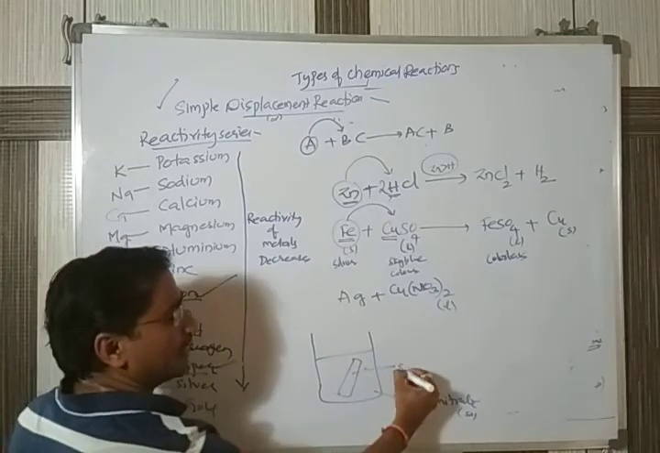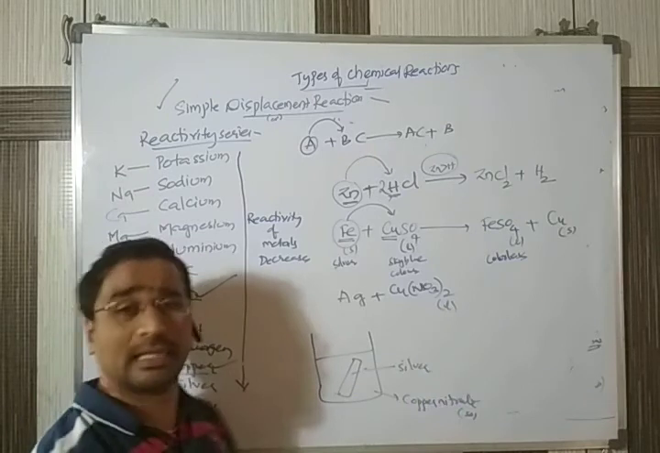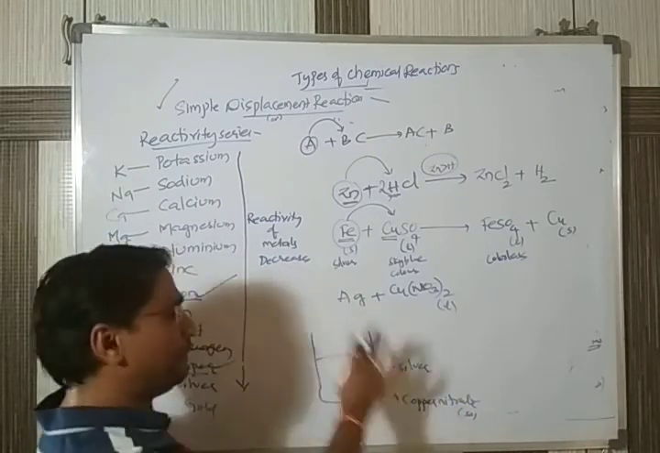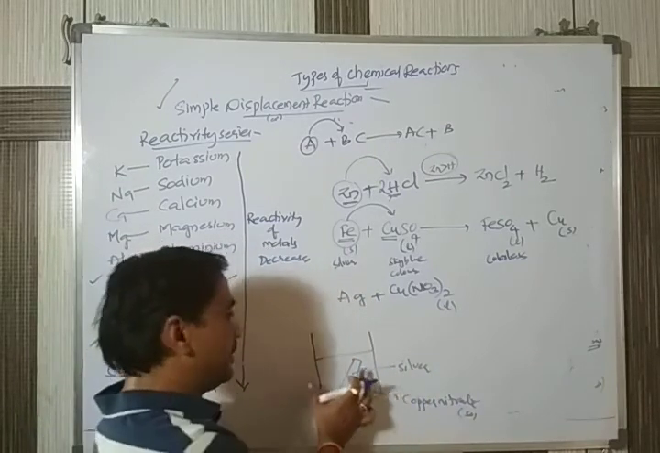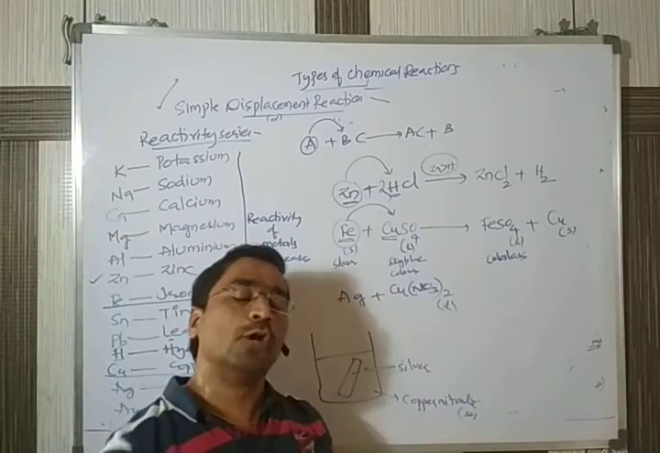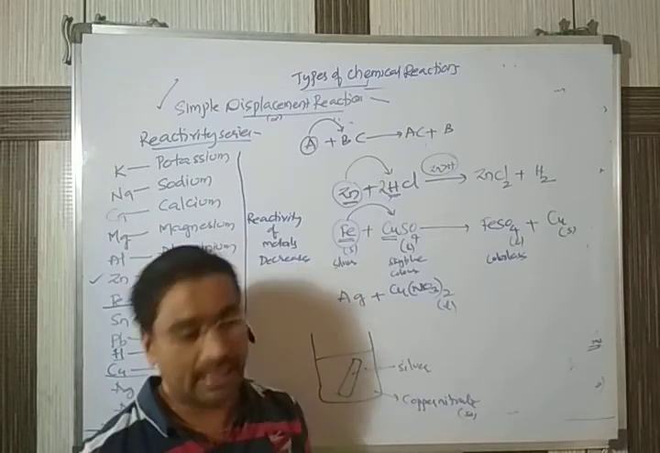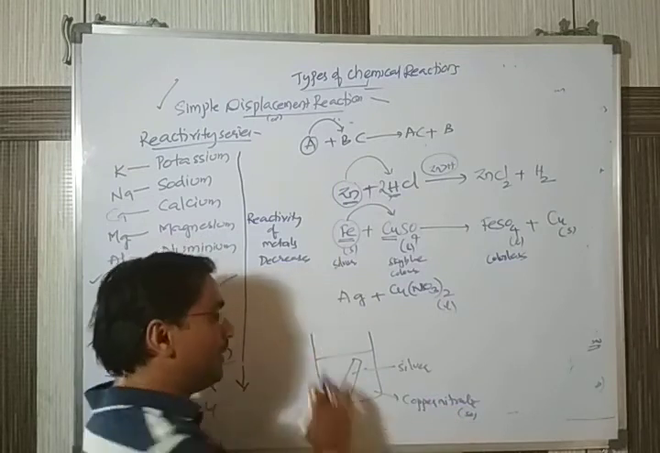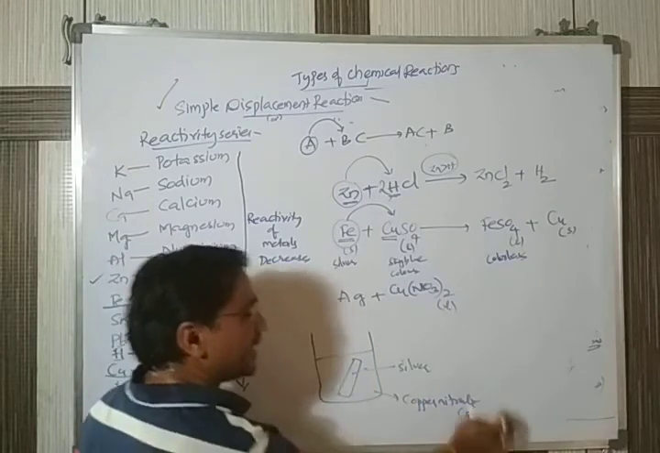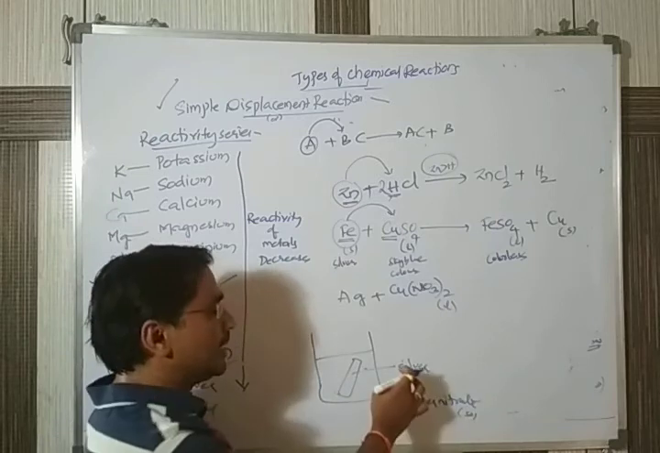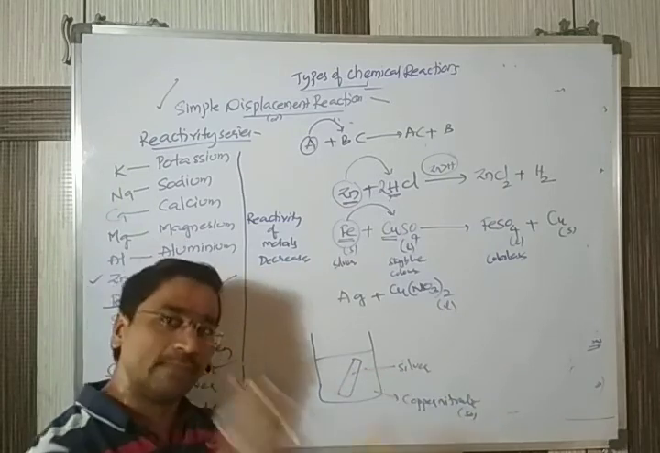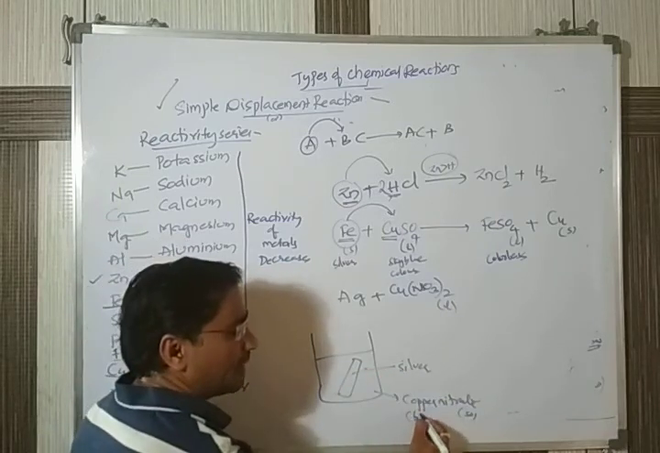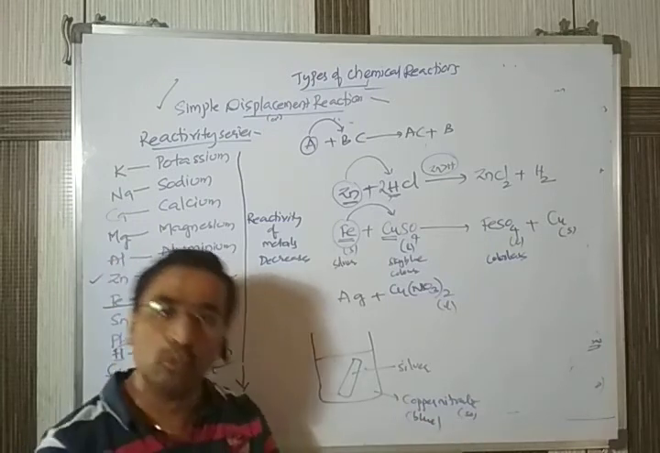Everyone knows the color of silver. You dip it in that one. You keep it on the table and you observe it for 2 or 3 days. When you observe, we notice no changes in this one. No changes in the color of the silver, it will remain silver only. Copper nitrate, which is blue in color, remains blue only.